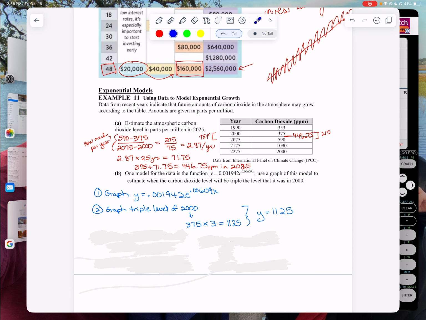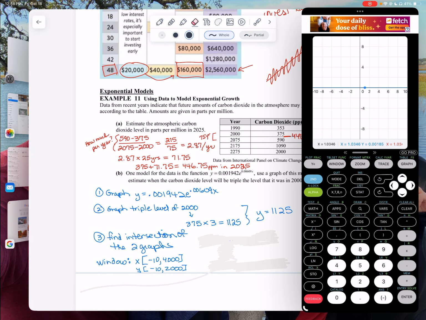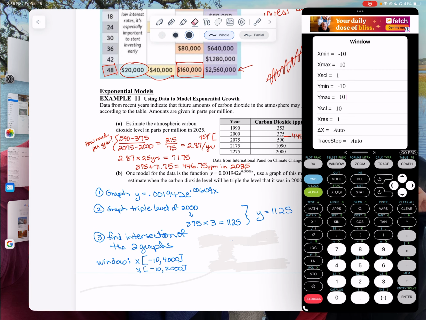Okay, so I've already done a few guessing and plugging in. So I'm going to change it. Notice I've set the window. Go back. Set the window to 4,000 for the X and 2,000 for the Y. So let me go back in there and do my window, 4,000 for my X. Let's go up here, clear, 4,000, and I'm going to go up maybe by 500, I don't know.